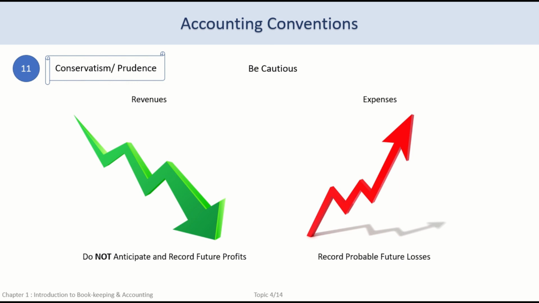The principle of conservatism or prudence is based upon the view: anticipate no profit but provide for all probable losses. This implies that all revenues are to be recorded at the lowest possible value, while all expenses and losses should be recorded at the highest probable value. This principle benefits us as it helps us to avoid the shock of unexpected losses while allowing us to enjoy the unexpected gains.